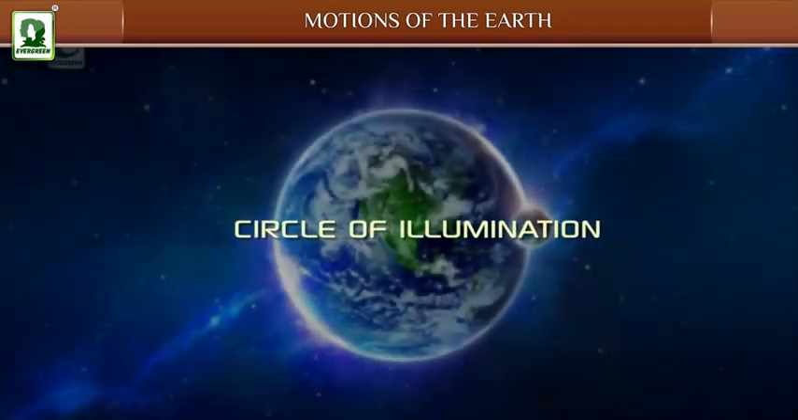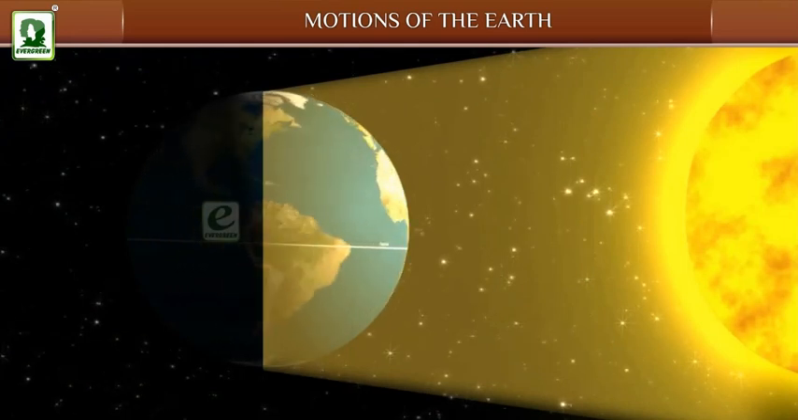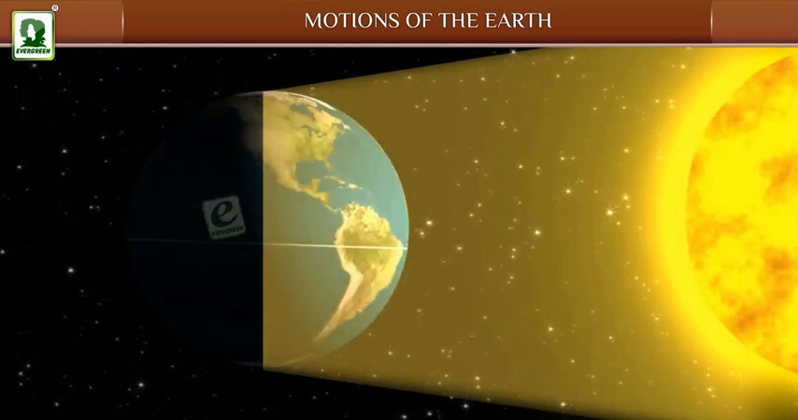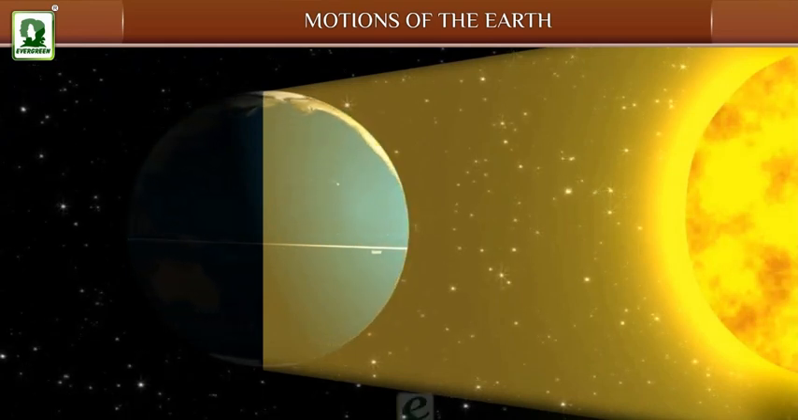Circle of illumination. Circle of illumination is an imaginary line which divides the half of the Earth which has daylight from the half of the Earth which is still in darkness.